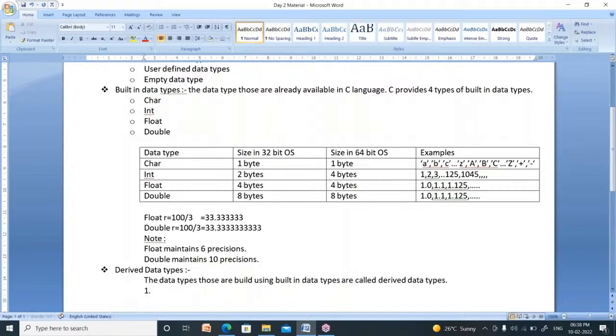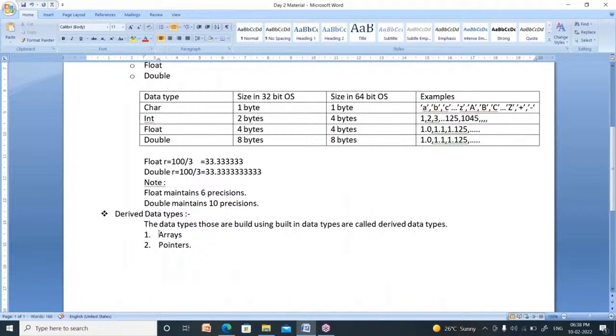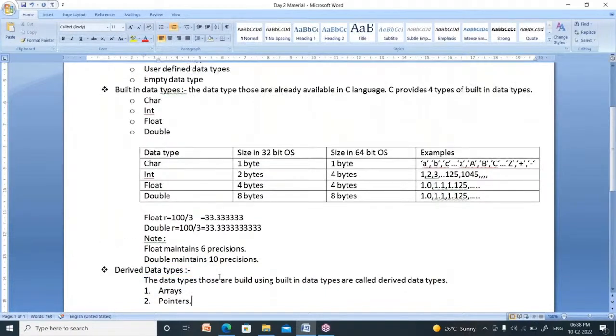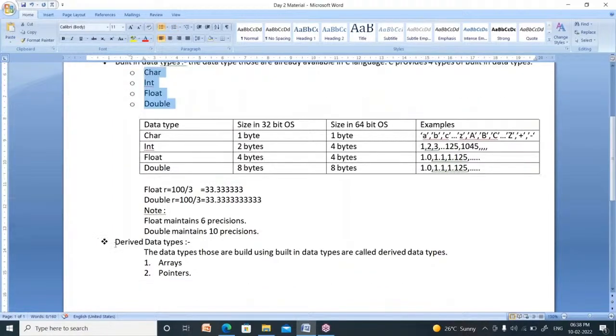There are two types of derived data types. One is arrays. Second one is pointers. I will explain these two concepts later. There are two chapters, arrays and pointers. I will explain about these later. Now these are nothing but derived data types. What is the meaning of derived data types? The data types that are created or built using built-in data types are called derived data types.